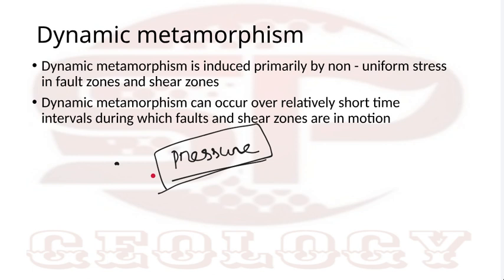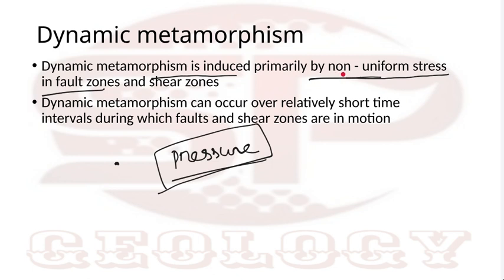Because of the pressure condition, it is mostly localized in tectonically active regions, where there is a fault or a mountain building process, or a collision setting. That's why dynamic metamorphism is generally found in fault zones, due to non-uniform or anisotropic stress.